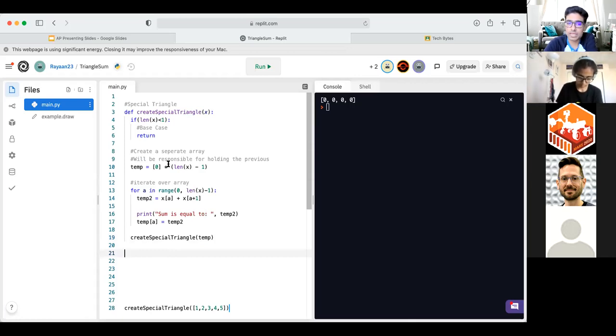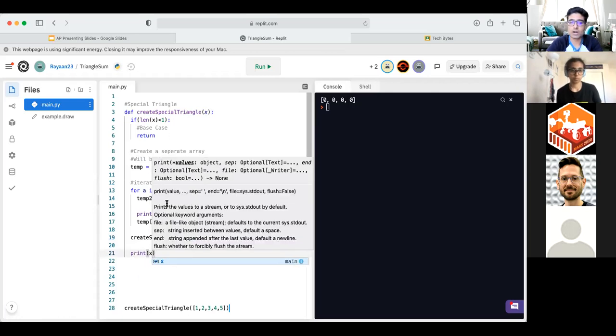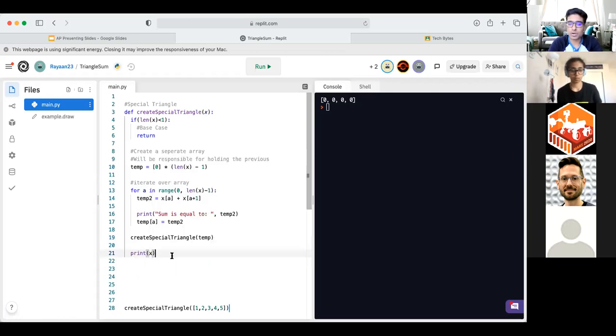Now we're nearly all the way done, but we got one last line of code essentially to print out, and that being our actual array, which we're passing in. And the way we're going to do that is just print out our array at the end. Now the reason why we're printing out our array at the end is so that we can have a sort of a triangle format in Replit the best way we can.